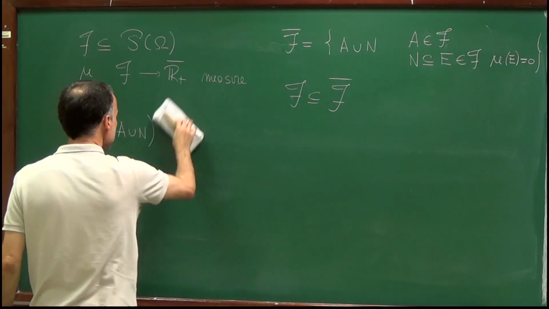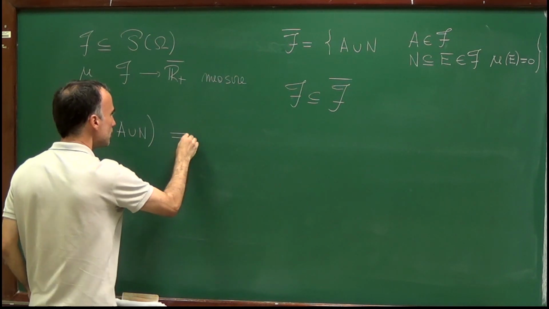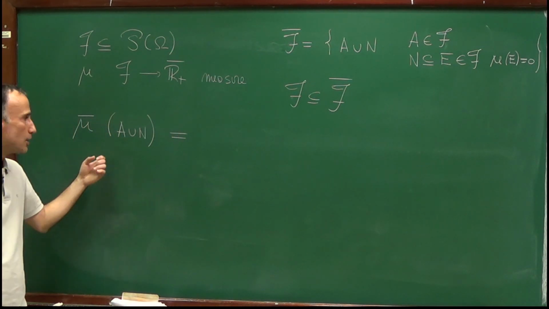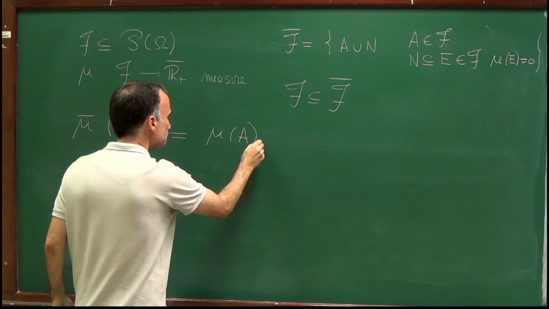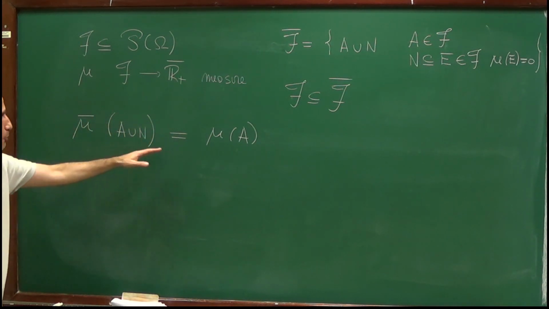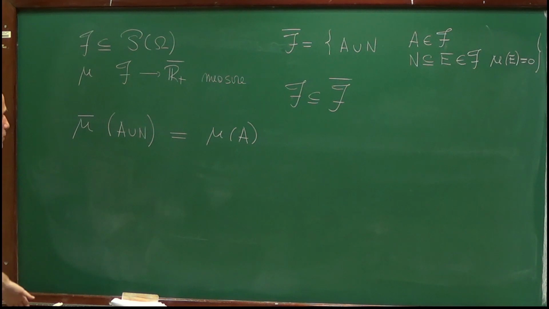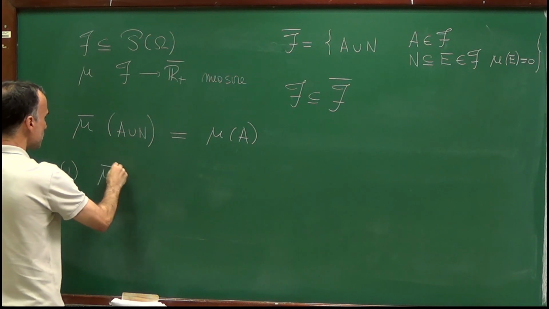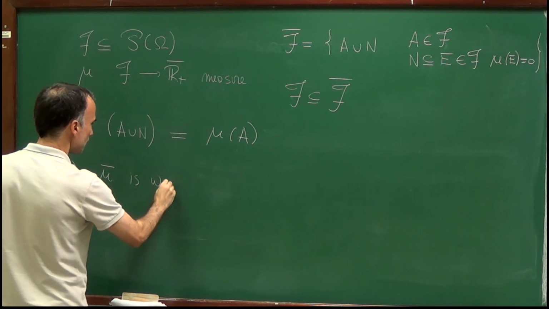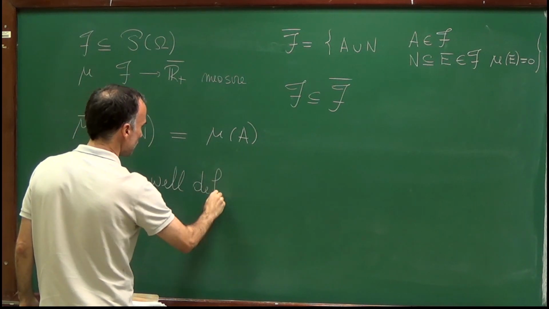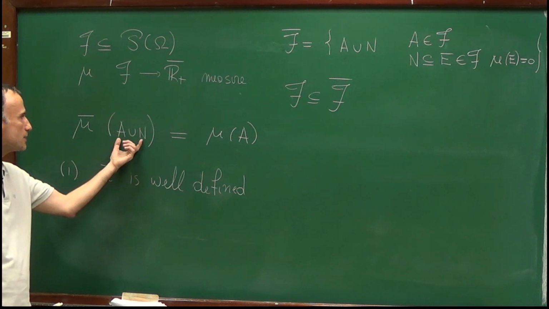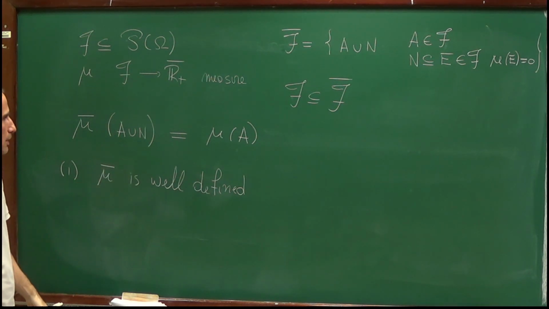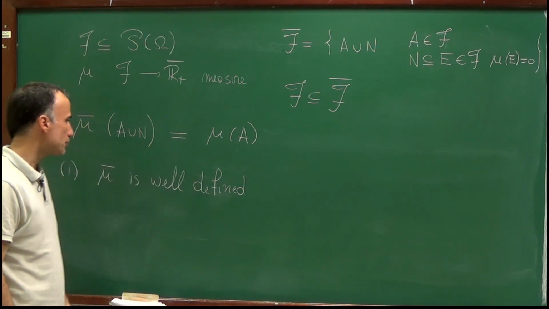Yeah, so all these computations are just to convince you that the unique sensible definition of mu bar at A union N should be mu of A. Right? So let me propose that definition, and of course the first assertion to check is that mu bar is well defined. This means that, well, maybe this set A union N has two different representations. We have to check that their definitions coincide.